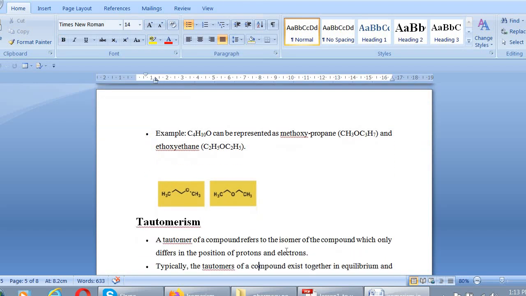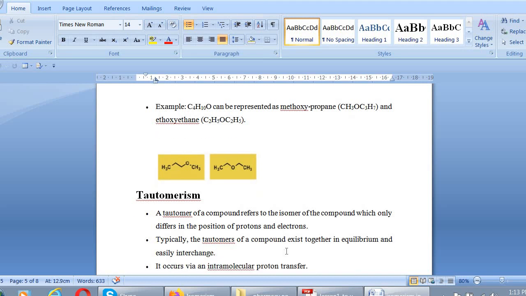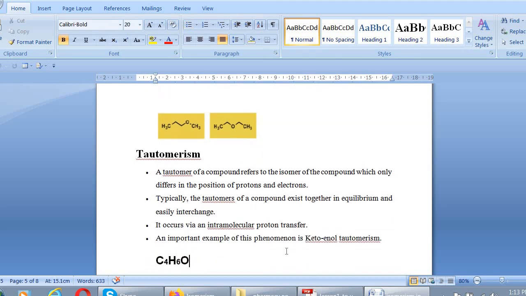Now the next type is tautomerism. Tautomerism is also known as 1,3 hydrogen shift. As in this case, hydrogen from the first position shifted to the third position. So it is also known as 1,3 hydrogen shift. Tautomerism of a compound refers to the isomer of the compound which only differs in the position of proton and electron. I have discussed that it consists of a 1,3 hydrogen shift. Hydrogen means proton. An important example of such type of tautomerism is keto-enol tautomerism.